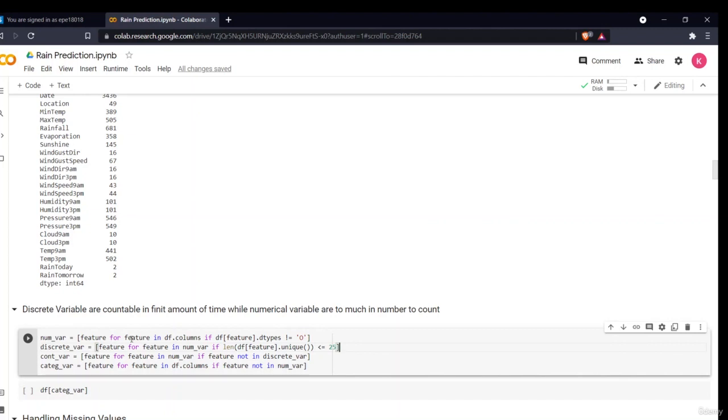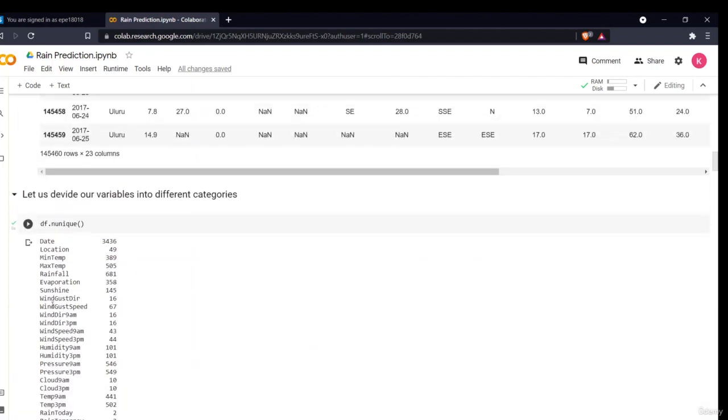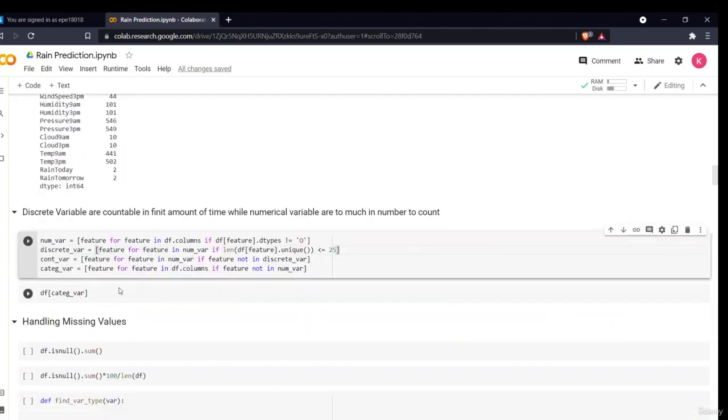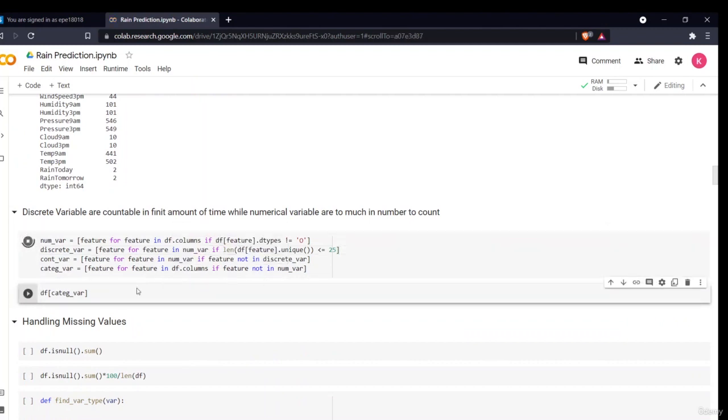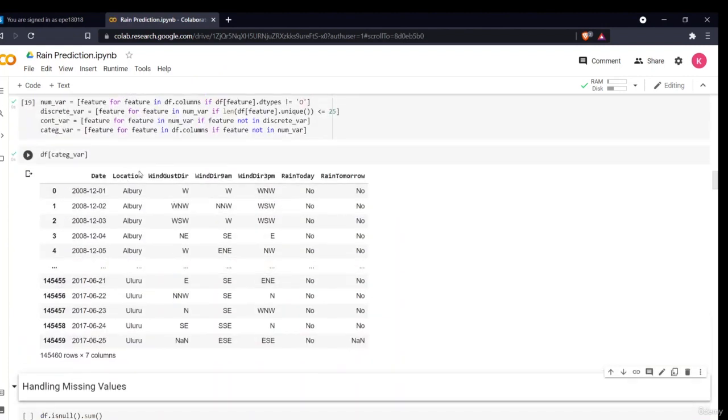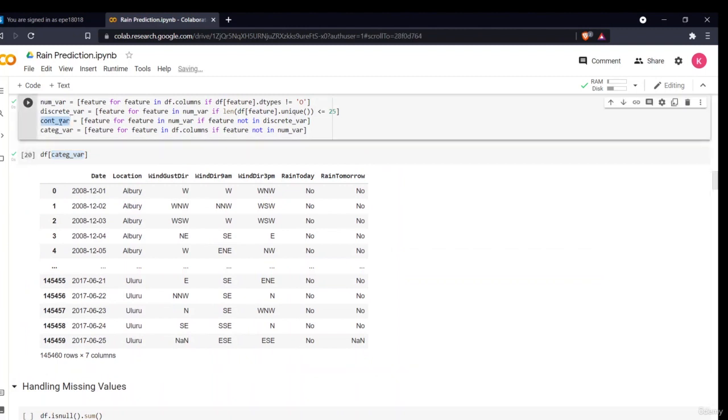Basically they will be my maximum temperature, minimum temperature, rainfall, evaporation, these are my continuous variables. Then the last are our categorical variables. All the features which are not in the numerical variables are categorical variables. So we'll just execute it, then we can see what all my categorical variables are. So see, these are my categorical variables: location, wind direction, and whether there will be rain today or tomorrow.